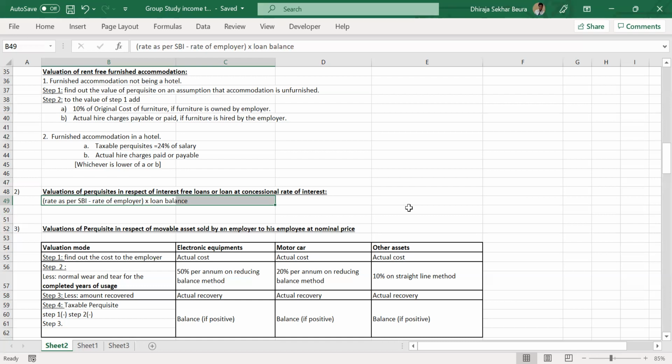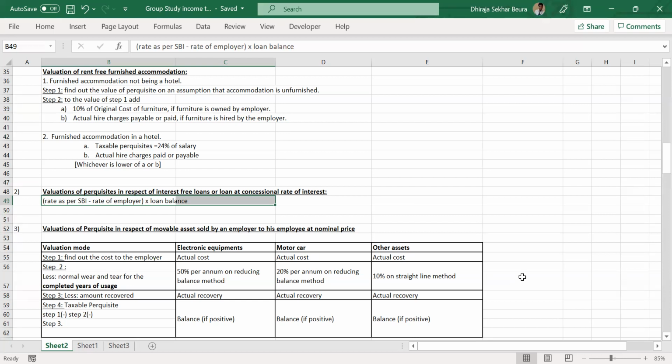So you mean to say the balance for that particular financial year. Yes, the balance left out, because the principal gets reduced. Whatever has been paid in past financial years doesn't need to be considered. Whatever amount I have paid in this current financial year only needs to be considered, which you are calling the loan balance.